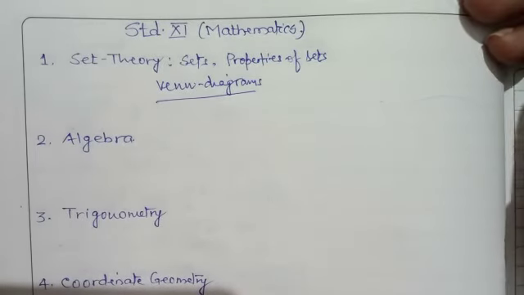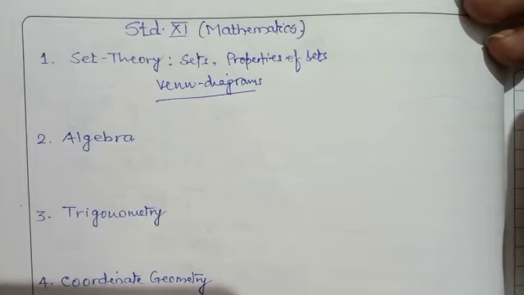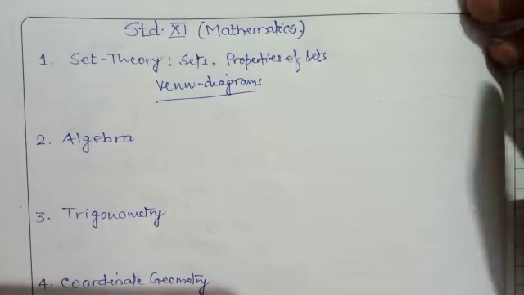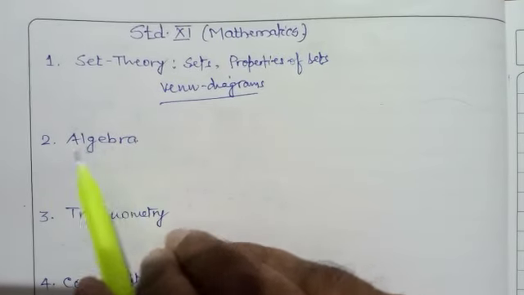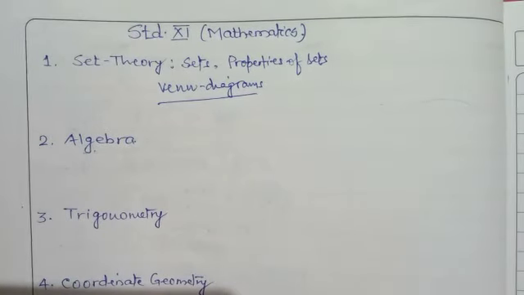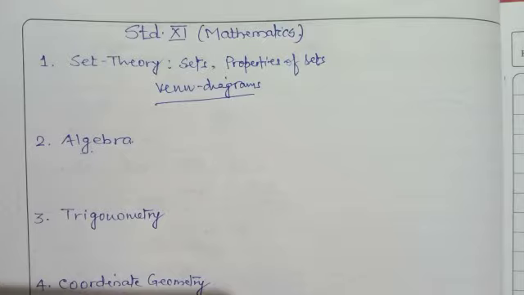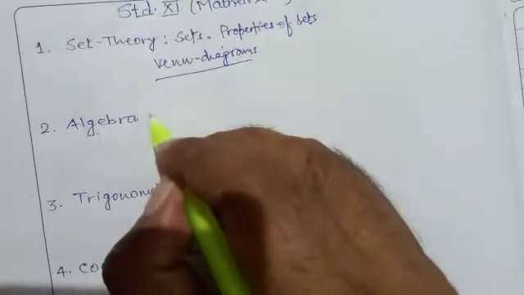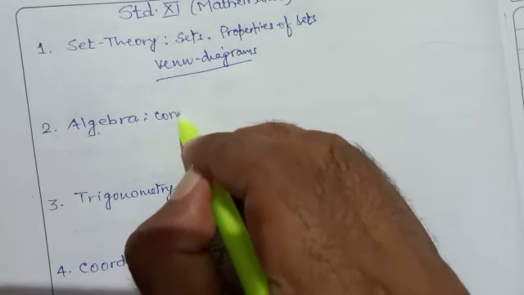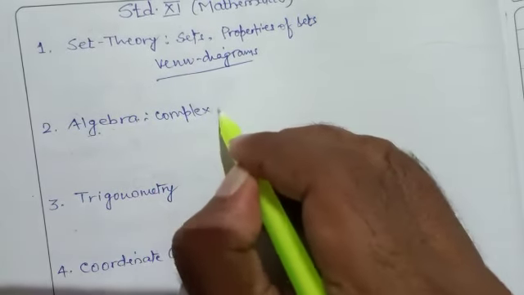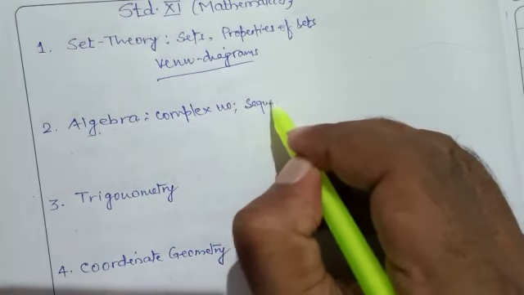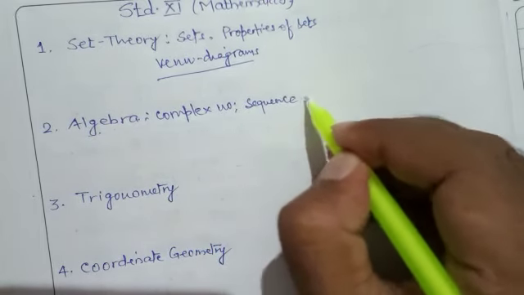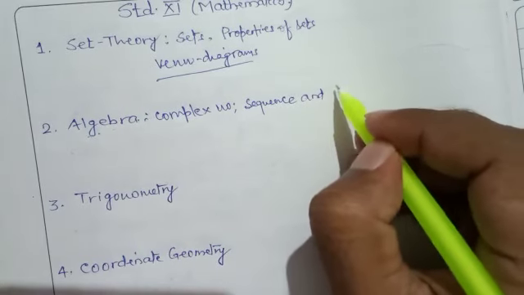The next topic is algebra. You have already studied algebra in 8, 9, 10 as well. But here you have completely new chapters in algebra, like complex numbers, a completely new topic. One topic, sequence and series.